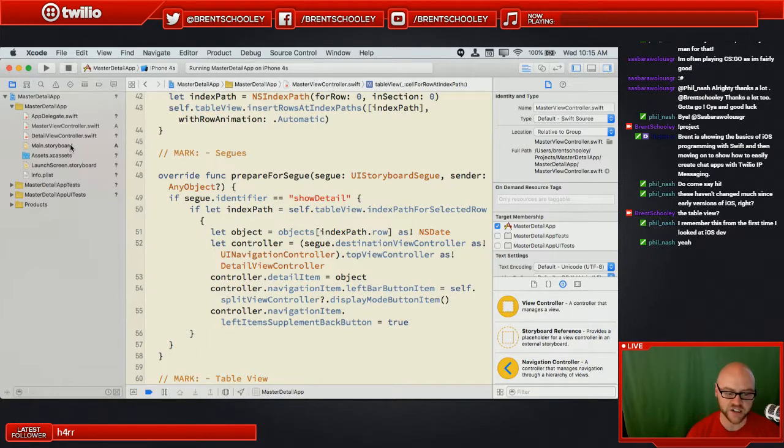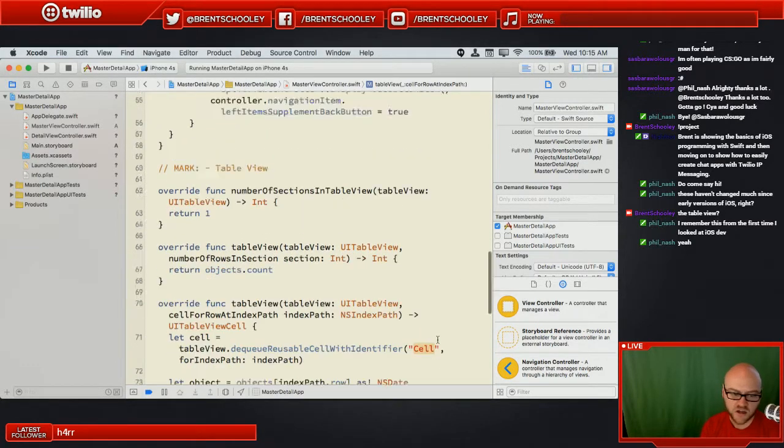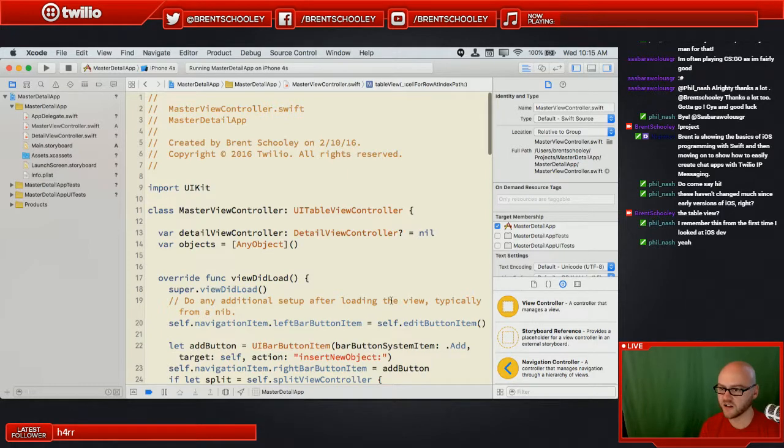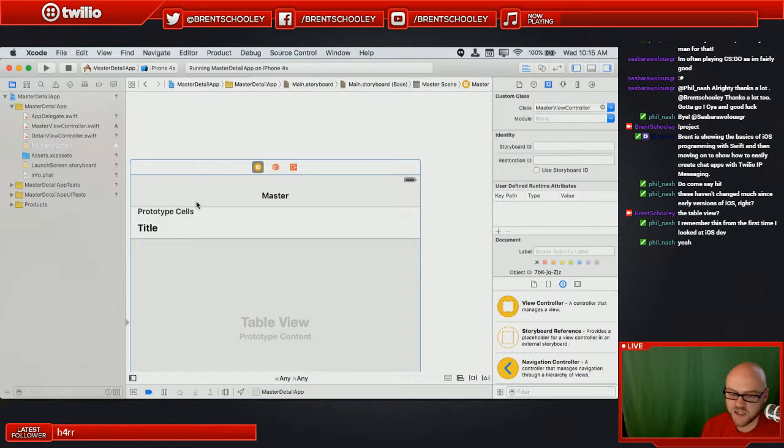What has changed, what has gotten nicer about this, you'll notice here that it's grabbing a cell with identifier cell, but we haven't said anything about cell anywhere in here. That's all back in the storyboard now. So I can create different prototype cells. I can also create static cells. So if I wanted to create a menu list of items that I could just tap on, I wouldn't even need to do the whole crazy table view code to make that happen. I could just do static cells here and they would get rendered out.